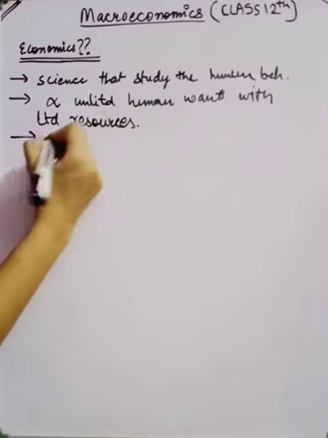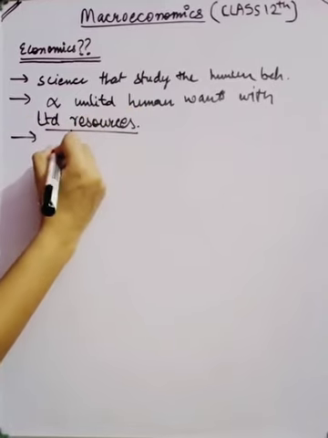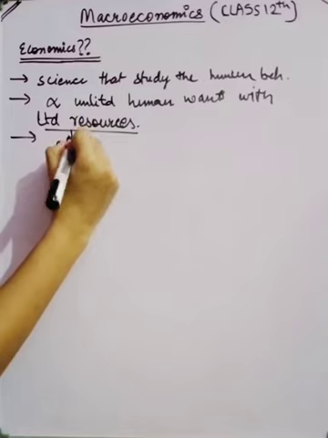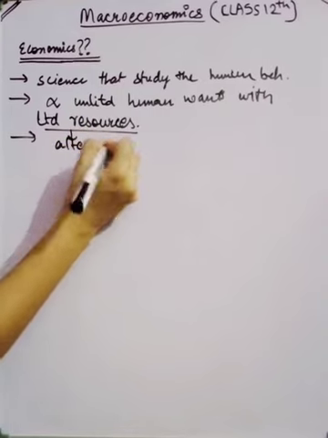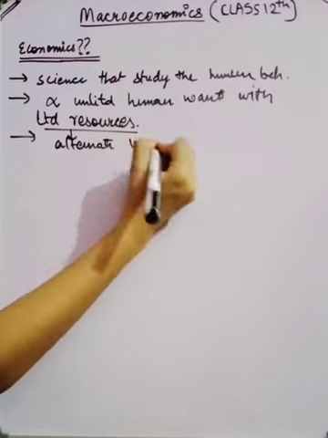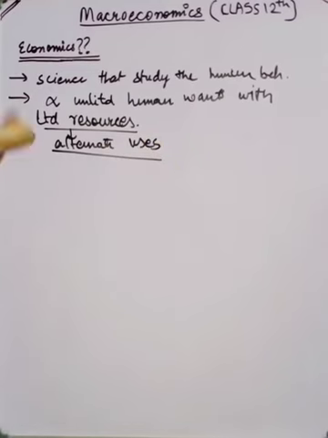And the third point, because these resources have alternate uses. So economics is the study that helps in finding up the alternate uses to these limited resources, right?